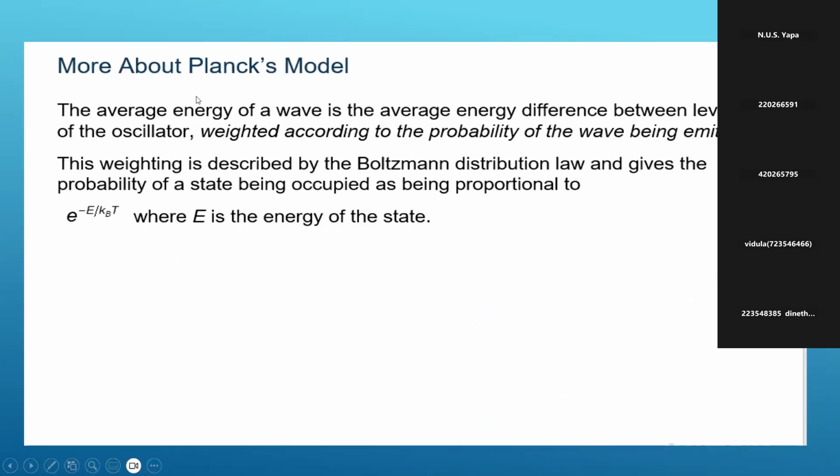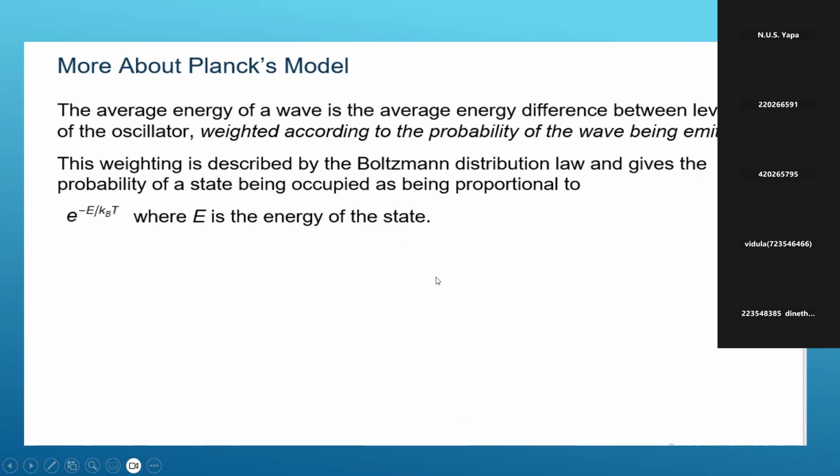The average energy of the wave is the average energy difference between levels of the oscillator, weighted according to the probability of the wave being emitted. The weighting is described by the Boltzmann distribution law, which gives the probability of a state being occupied as proportional to e to the power minus E over kBT, where E is the energy of the state.